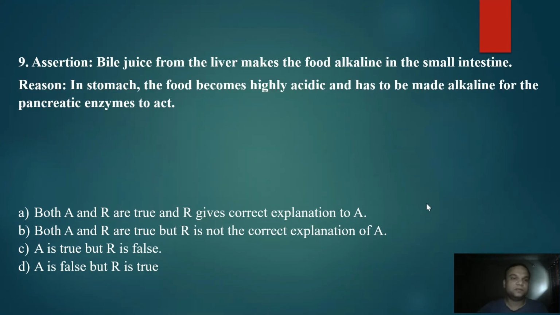Okay, our next question, question number 9: assertion states that bile juice from the liver makes the food alkaline in the small intestine. So bile juice, its function is to make the food alkaline in the small intestine, so it is a correct statement. Reason states that in the stomach the food becomes highly acidic and has to be made alkaline for the pancreatic enzymes to act. Why does the bile juice make the food alkaline? Because in the stomach the food becomes highly acidic. So this statement is true, and also you will find that the reason is giving an explanation to the assertion statement. So I will go with option A, that is both A and R are true, and R gives the correct explanation to A.